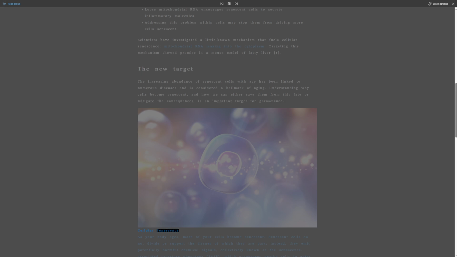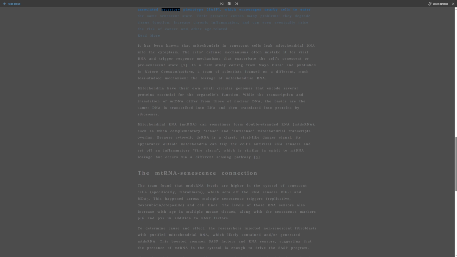Cellular senescence. As your body ages, more of your cells become senescent. Senescent cells do not divide or support the tissues of which they are part. Instead, they emit potentially harmful chemical signals, collectively known as the senescence-associated secretory phenotype, SASP, which encourages nearby cells to enter the same senescent state. Their presence causes many problems. They degrade tissue function, increase chronic inflammation, and can even eventually raise the risk of cancer and other age-related diseases.